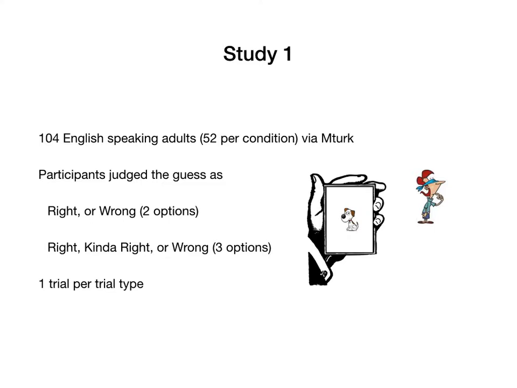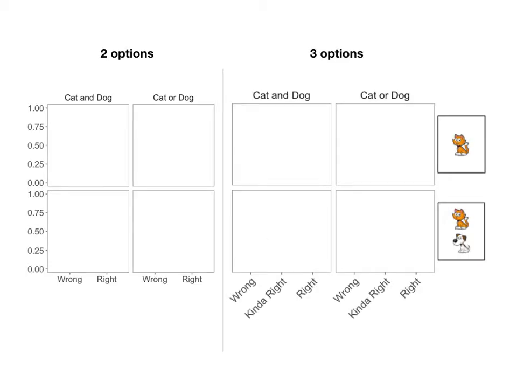In the first study, we recruited 104 English-speaking adults via Amazon Mechanical Turk. Half of the participants had the options of right and wrong to provide judgments, and the other half had the option of kinda right as well. They saw one trial per trial type. Here you see the results with 2 options on the left and those with 3 options on the right. The error bars throughout the talk show the bootstrap 95% confidence intervals.